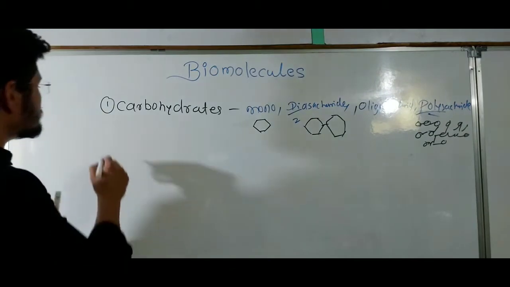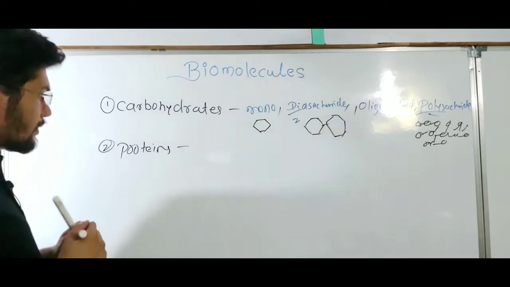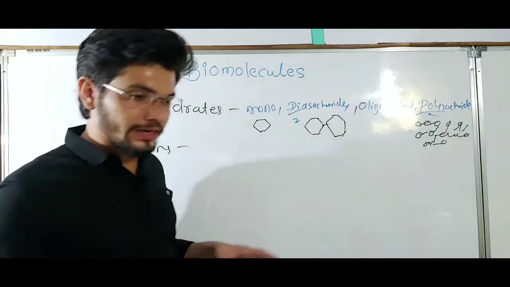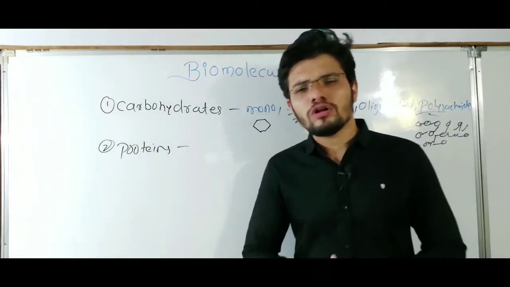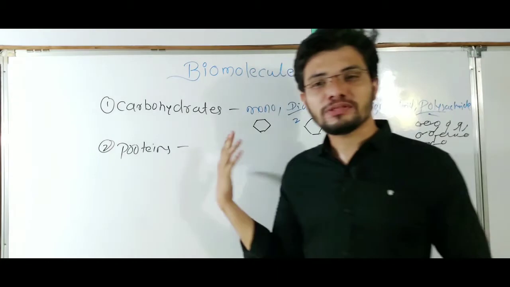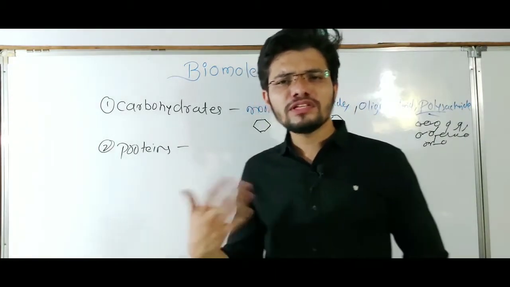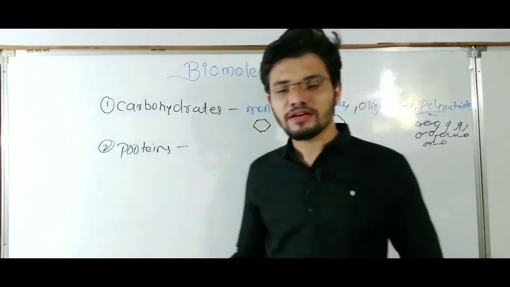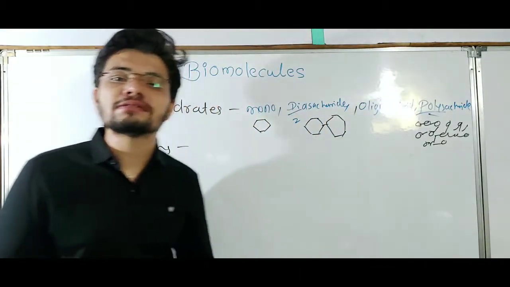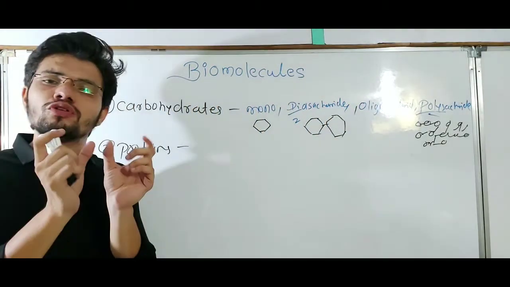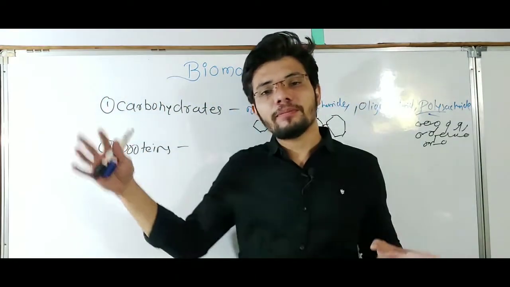Some other biomolecules which we are going to study in this chapter are proteins. Proteins are also very important nutrients and very important biomolecules which are present inside almost all living cells, and viruses also have proteins. What are the proteins made up of? Which type of monomers are present inside the proteins? Proteins are basically made up of amino acids. Amino acids are the small monomers which get joined, and many amino acids get joined to form a polypeptide chain.